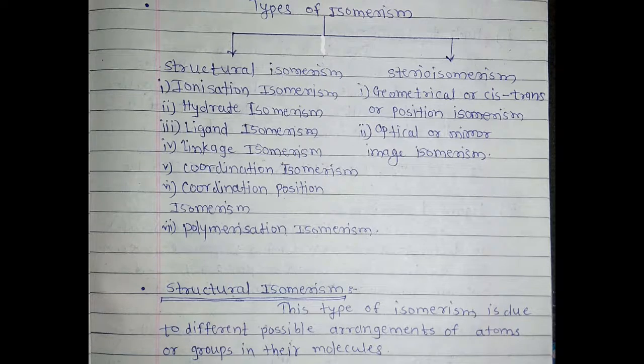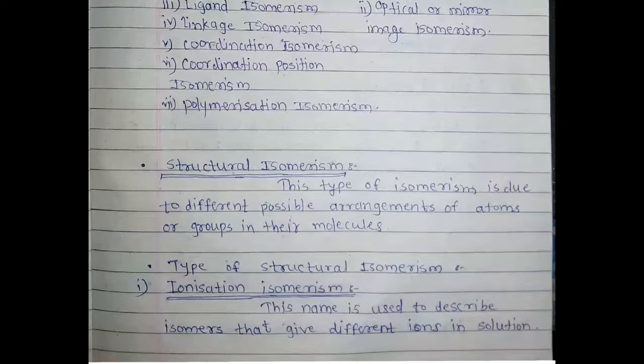Now we discuss the structural isomerism one by one. What is meant by structural isomerism? This type of isomerism is due to different possible arrangements of atoms or groups in the molecule. That means different arrangement of atoms or groups in their molecule. Now, the types of structural isomerism.